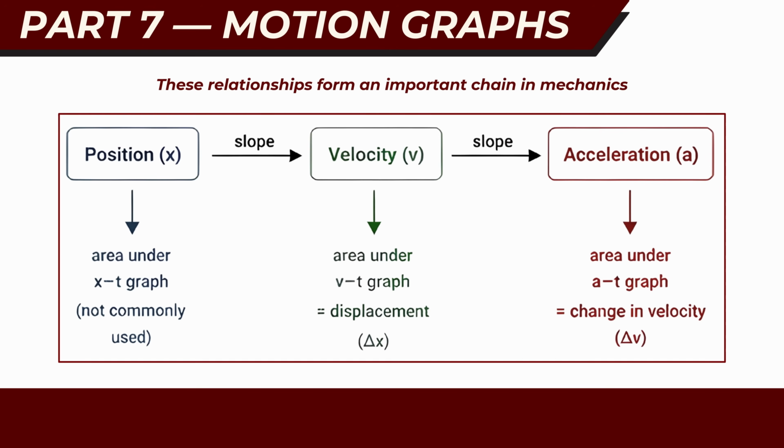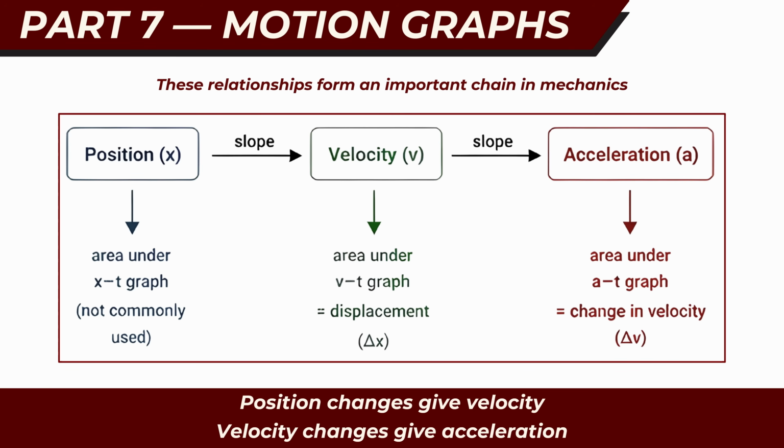Altogether, these relationships form an important chain in mechanics. Changes in position produce velocity, and changes in velocity produce acceleration. This layered structure is fundamental for understanding motion in physics.